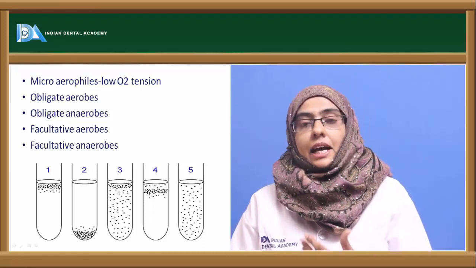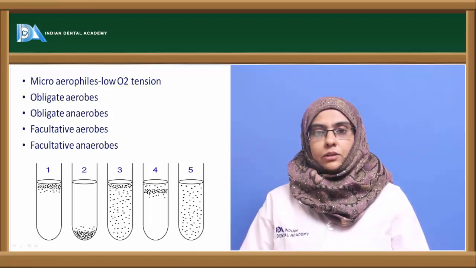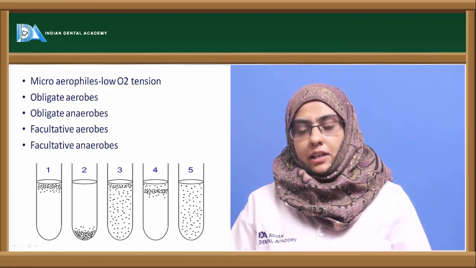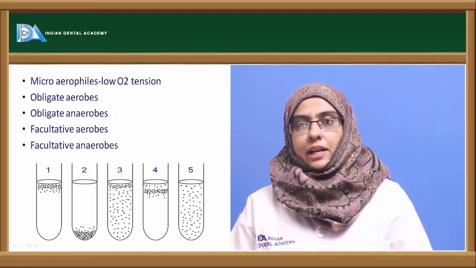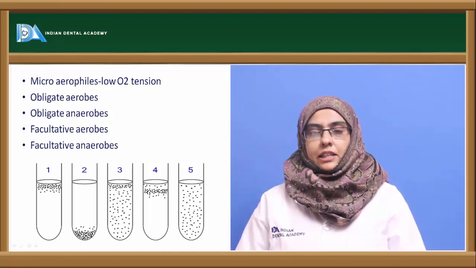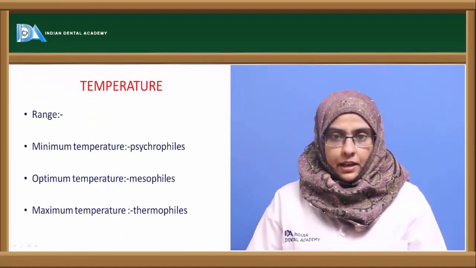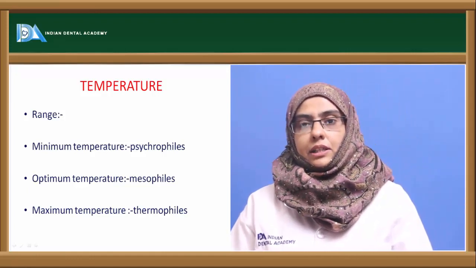oxygen. They are strictly anaerobic in nature, whereas facultative aerobes and facultative anaerobes are the ones that can survive in the presence or absence of oxygen. They can manage themselves either way. That's why they are called facultative aerobes and facultative anaerobes, whereas obligate organisms are strict in their oxygen requirement or its absence. Microorganisms can also be classified depending upon the temperature.